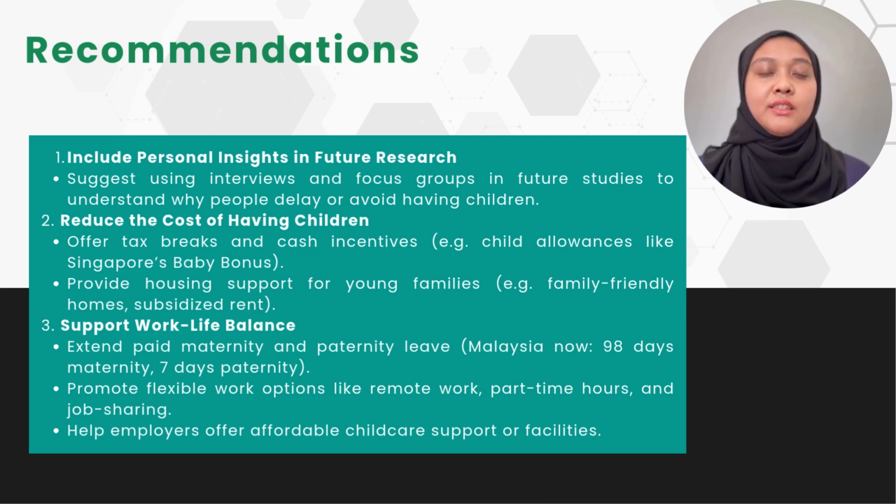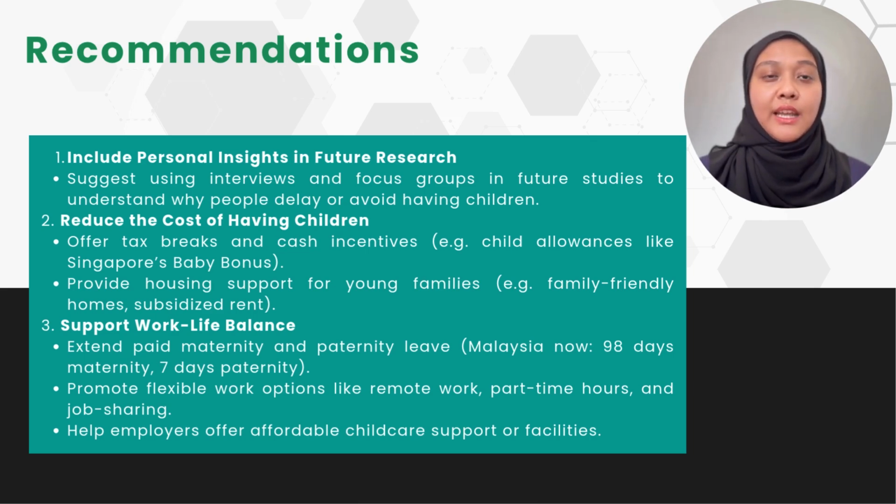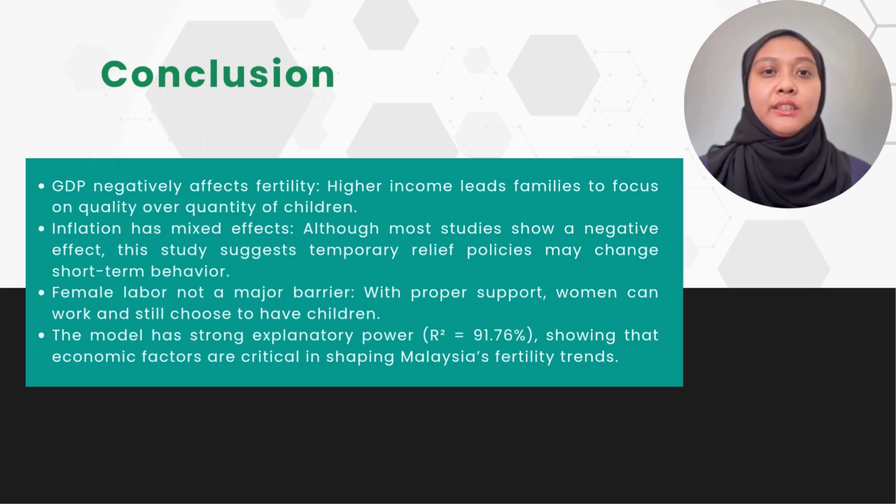Next, to address the declining birth rates, we suggest policies that could reduce financial burdens. For example, tax incentives, baby bonuses like Singapore implemented, and family-focused housing subsidies. We can also promote a better work-life balance through longer parental leave, flexible work options, and improved childcare access. Ultimately, tackling the fertility decline requires more than just economic growth. It means creating an environment where starting a family is affordable, supported, and possible.